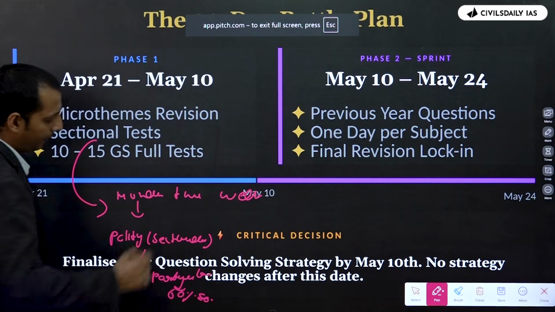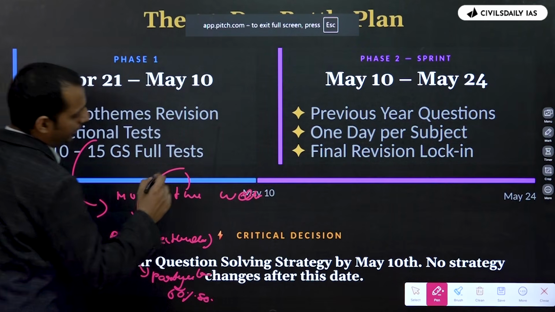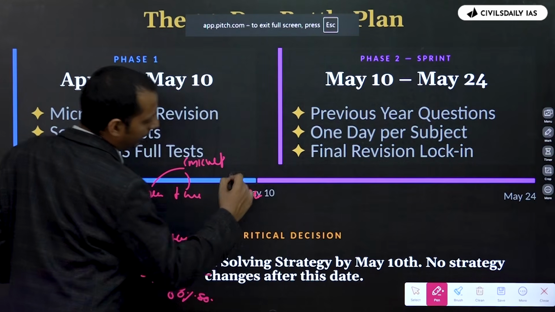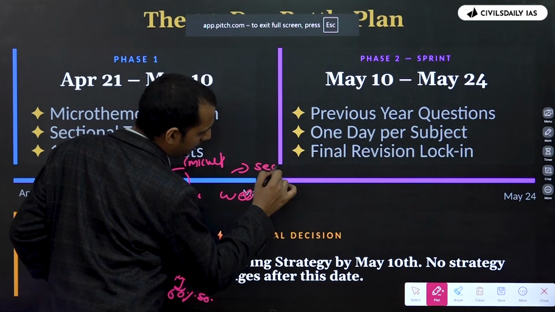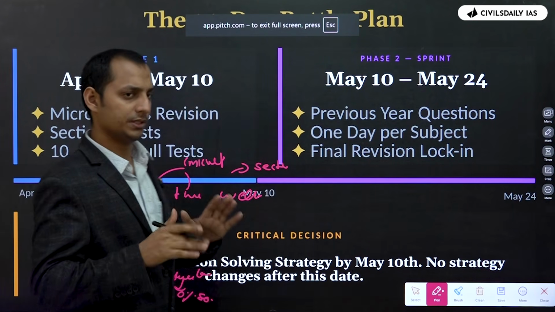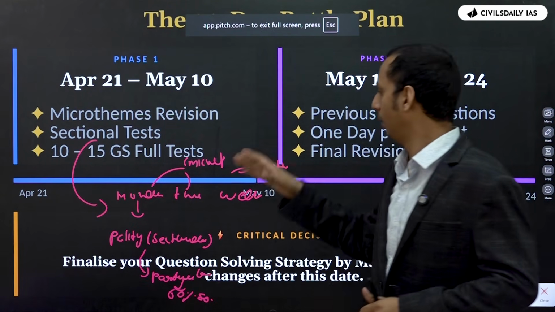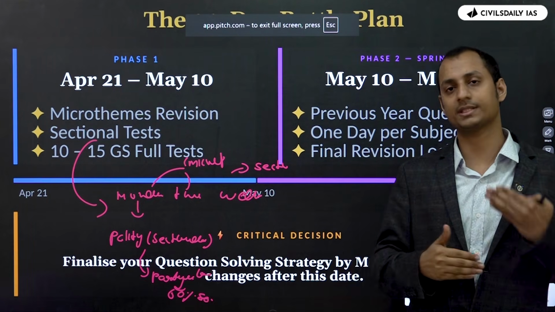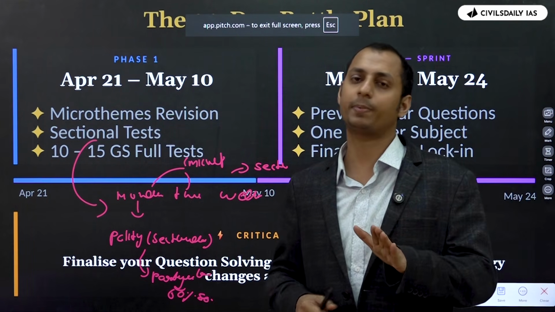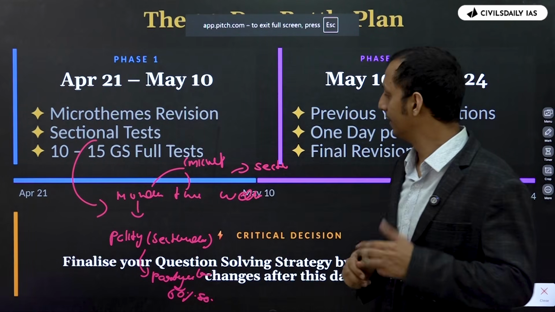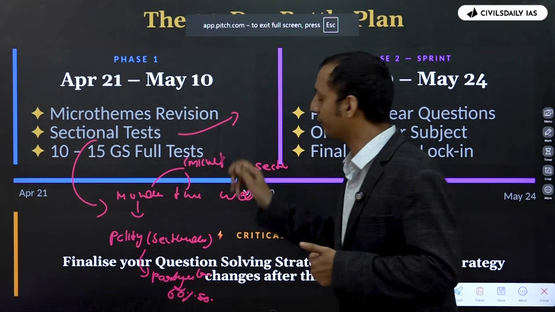तो अभी क्या करना है? Monday and Tuesday you focus on those micro themes जिसमें आपकी accuracy कम है, and Wednesday also you can take a sectional test to make sure that जिन topics पे आपकी accuracy कम था वो आपने पढ़ाई किया, और उस पे now when you take the second sectional test, उस पे आपकी accuracy in those weaker areas is almost good. Okay, so take 2 sectional tests for each and every subject.